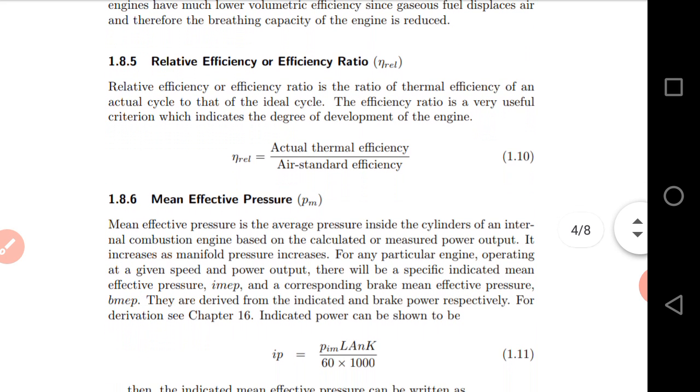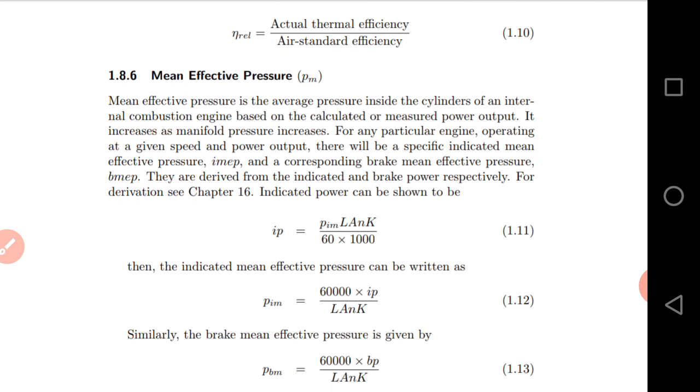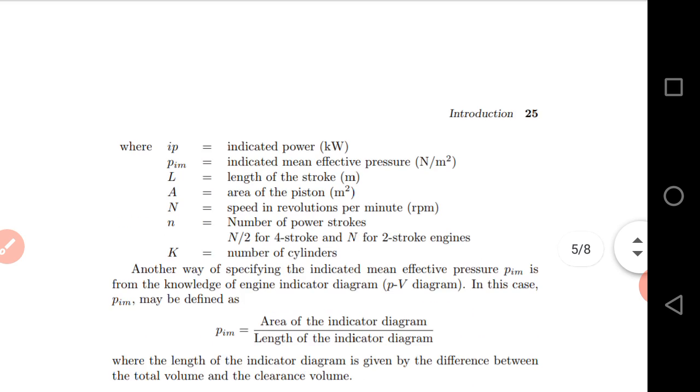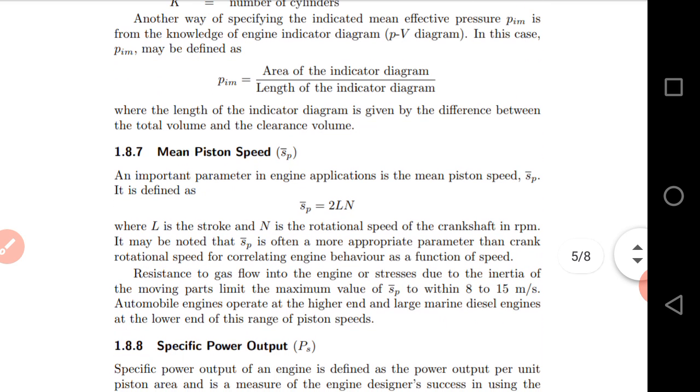Mean effective pressure we have already discussed. It is the average pressure inside the cylinder of an internal combustion engine. While discussing the indicator diagram, we discussed how we take the average pressure, and with the help of mean effective pressure we can calculate the indicated power, which cannot be calculated directly. Then the mean piston speed, which is important. Mean piston speed is given by 2LN, where L is the stroke and N is the revolutions per minute.